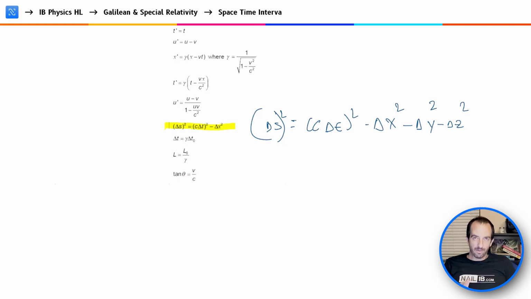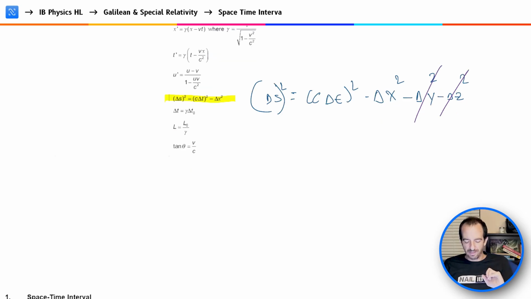And now, luckily for you, in the IB course, we don't have to worry about other dimensions. We're assuming that we're only going in 1 dimension, horizontal, the X direction, which is why we see this formula here. And the general idea here is just like a rod's length is going to be invariant, a constant in our dimension. It's not going to change its length. Similarly, within 4 dimensions, the space-time length, or the space-time metric, is not going to change. It's going to be invariant.